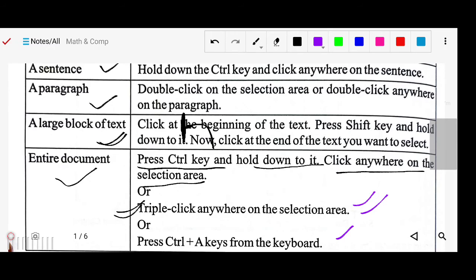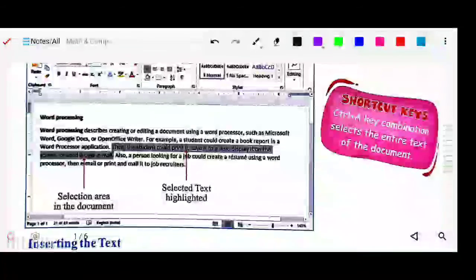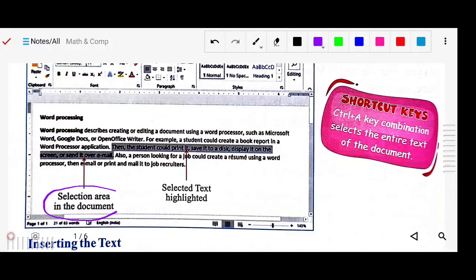So after selection, how will your text look? You can see here the selection of an area in the document. This is the selected, highlighted text, from here to here. The general method is to bring your mouse cursor there, left click, and drag it down, and don't release your mouse. Up to here, when you release your mouse, this particular text will be highlighted.